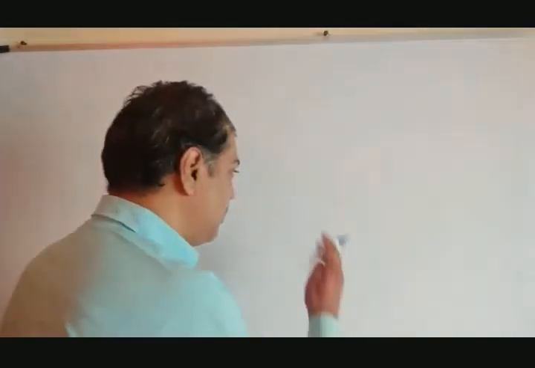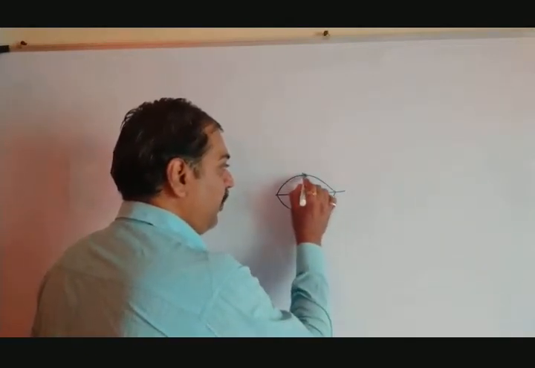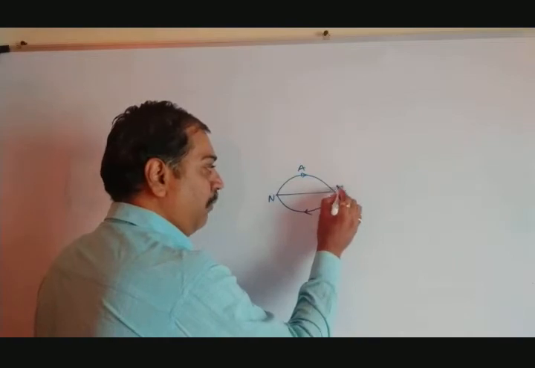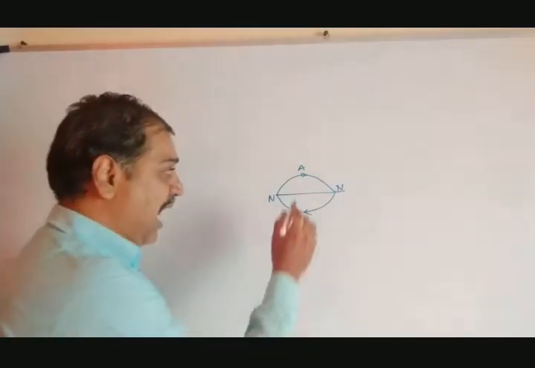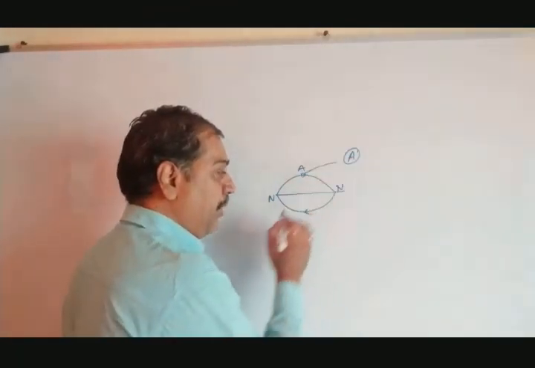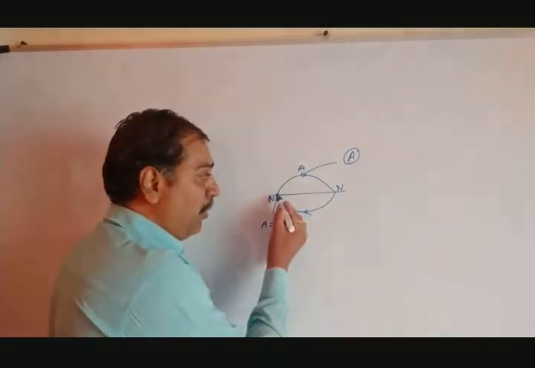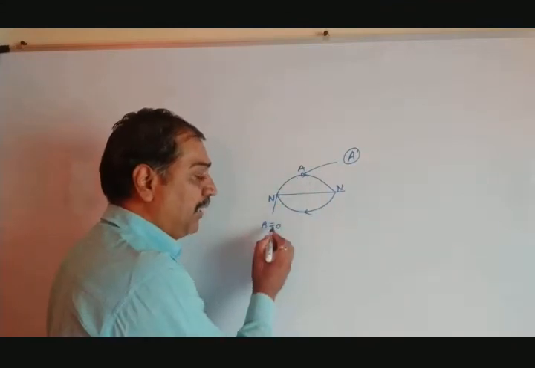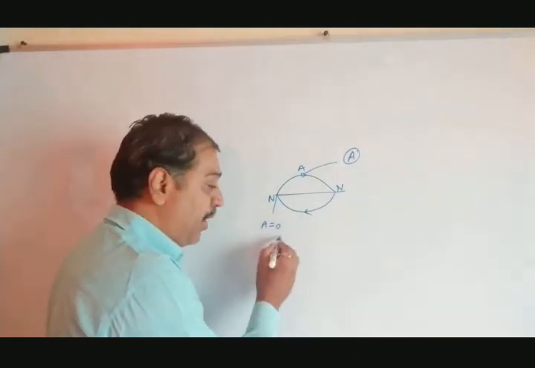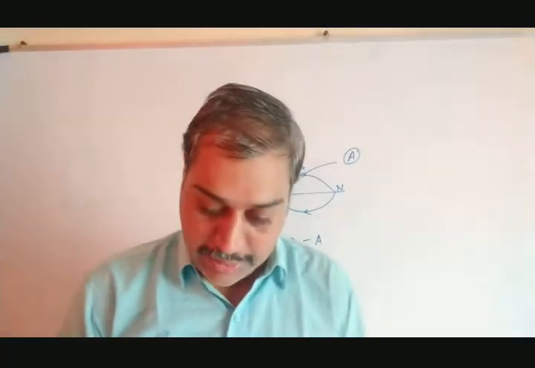What is the meaning of this? Suppose I have drawn this as one part and this is another wave. This is going here, this is coming here. So this is node, this is antinode, and this is node. What is the meaning of this property? This antinode vibrates with the maximum amplitude. Suppose this amplitude is A. Here the amplitude is 0. Then the remaining particles between node and antinode vibrate with amplitudes from minimum to maximum, from 0 to A. And that they have mentioned in that property. I hope you got that.